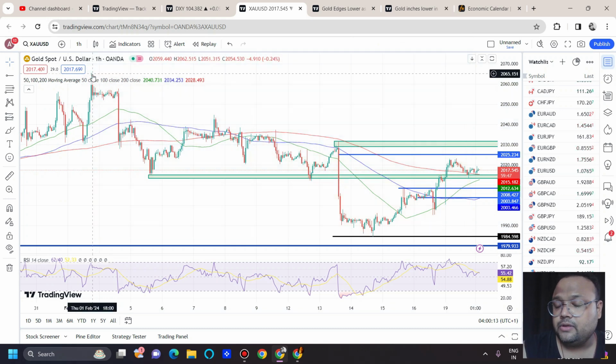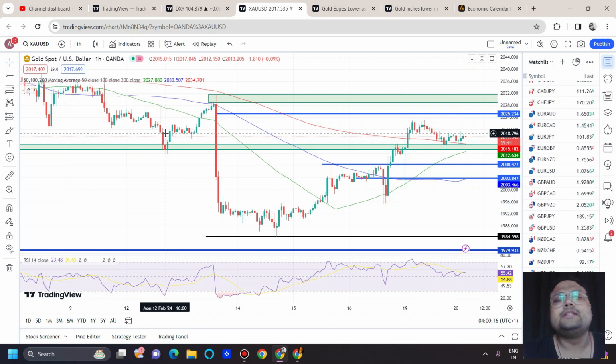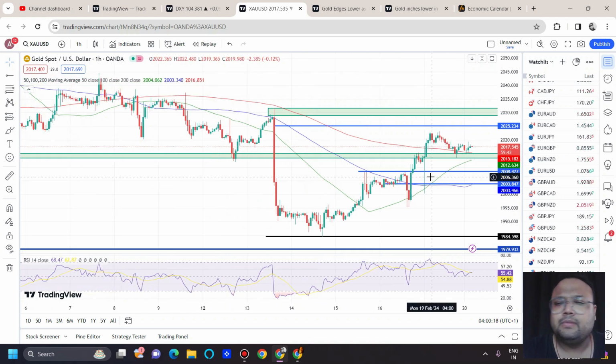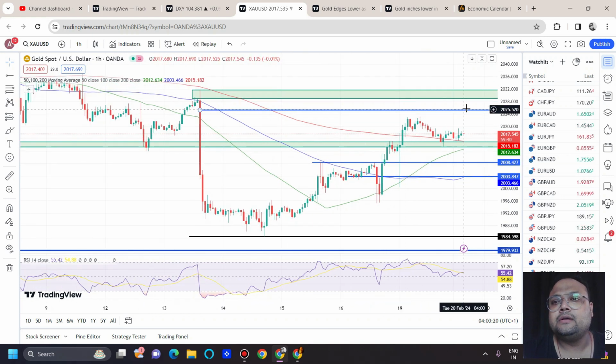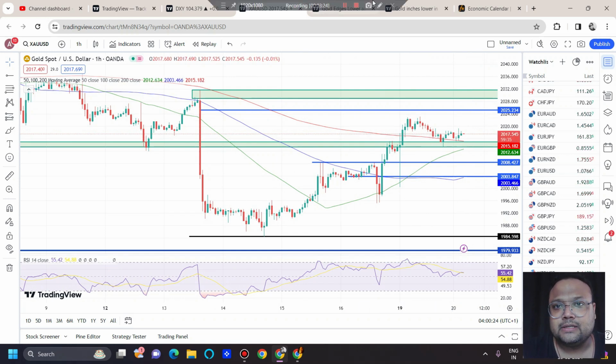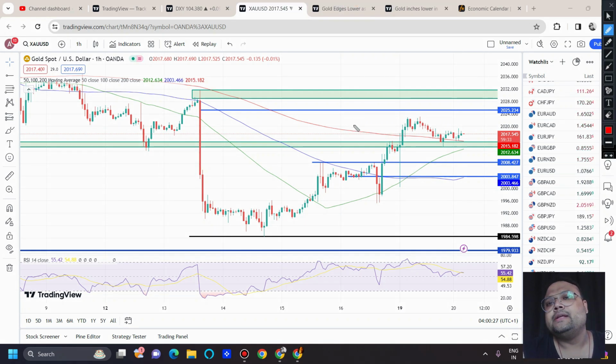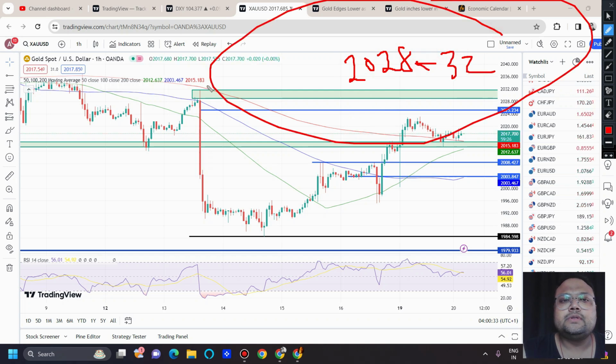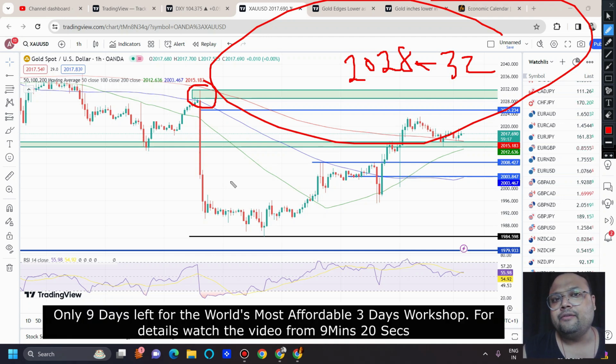During the US session, if you see that there is a sudden spike in volume, then it may not work, but in absence of volume we can expect a level to work. If you see the market is reversing, you can hit the sell button, and the ultimate resistance for the day is 2028, 2032, because this was the level from where the market fell. So if the market hits the level, observe the market reaction, market behavior. If the market reverses, we can hit the sell button.